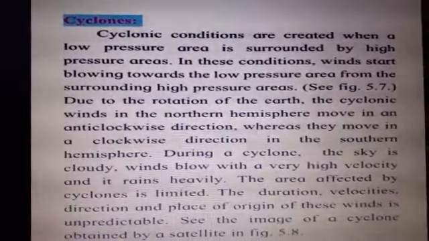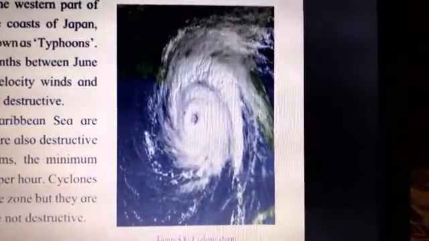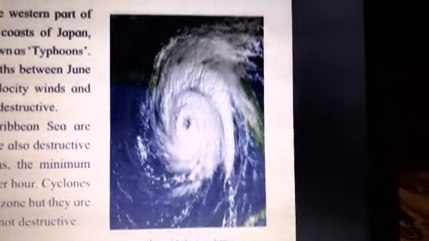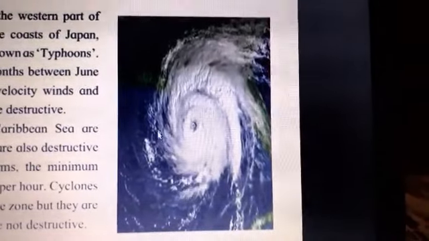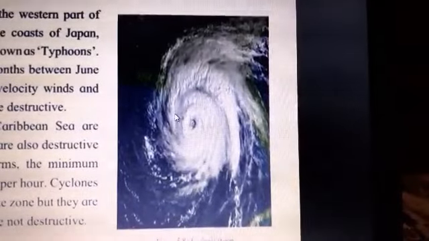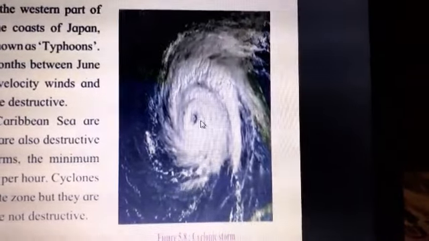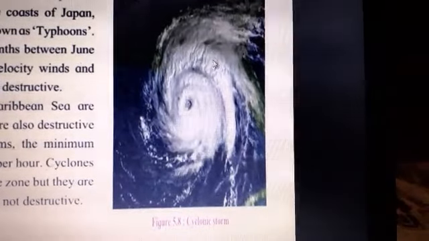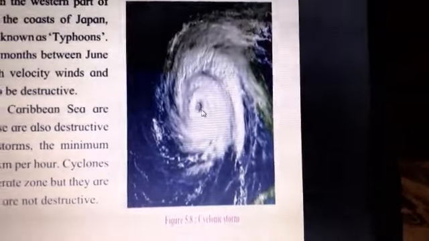Let us see that. Yes children, now let us see. See, this is a cyclonic storm they have shown, right? You can see this figure. This is the cyclonic storm. This is in the sea. You can see it is round in shape. Now why is it round in shape? That is the air pressure. Winds are blowing from outside to inside, so from high pressure area to low pressure area. You can see how this circle is created over there.